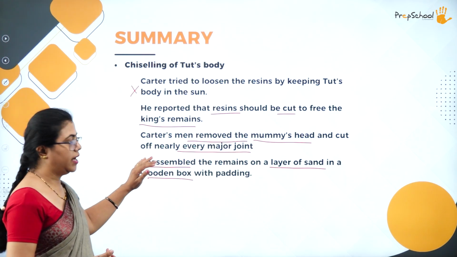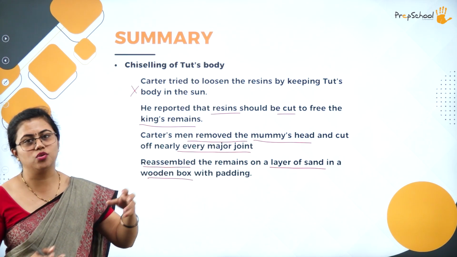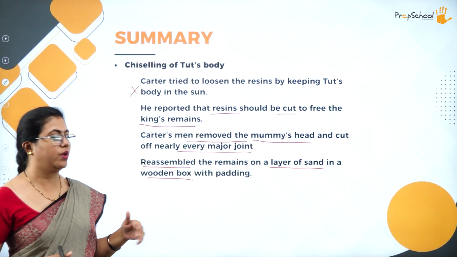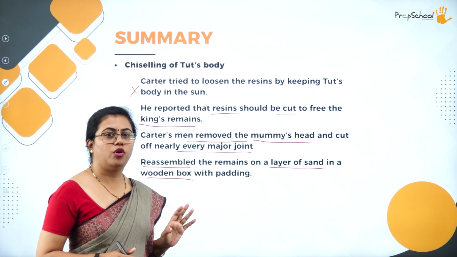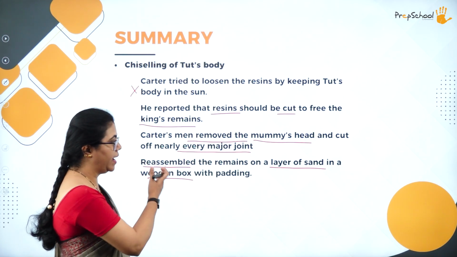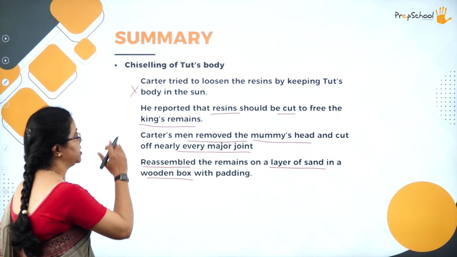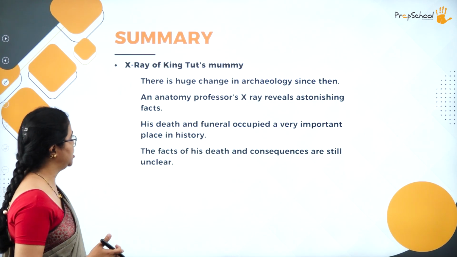But Carter did not have all these questions. He just wanted to know when he died. So very minimum questions. He was not worried about these forensic details. He just got the body reassembled in a wooden box on a padding of sand. So this was another stage, the chiseling of Tut's body.